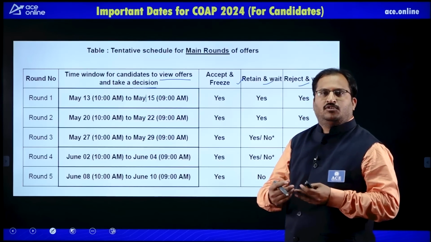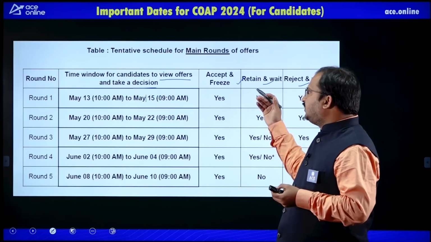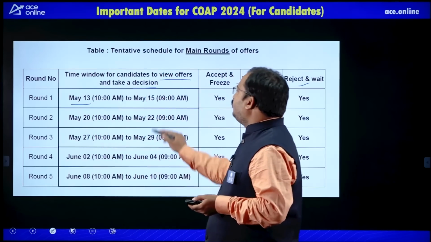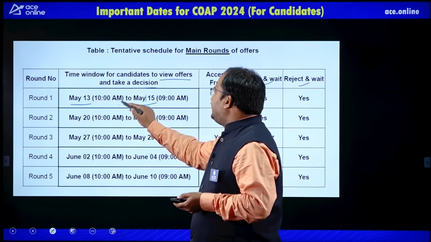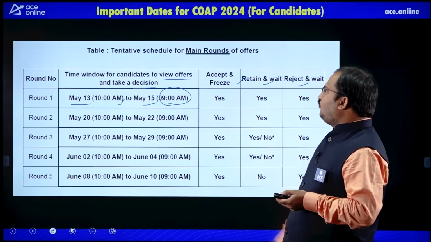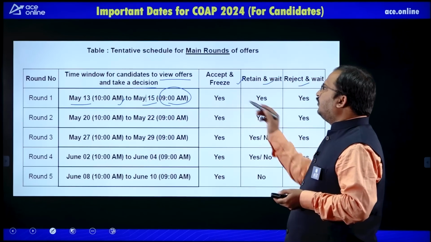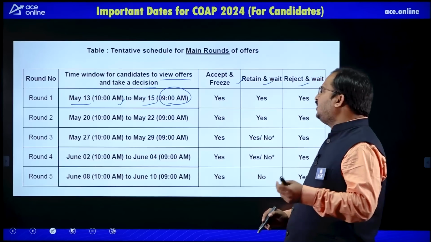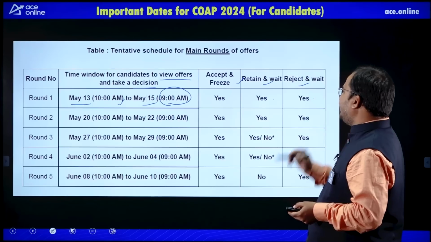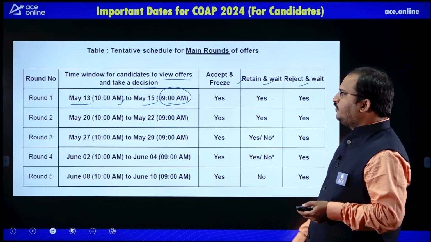Previously I told you about all these three options clearly. Round 1 will be from May 13th 10 am to May 15th 9 am. Here you will have a choice of three options: accept and freeze, retain and wait, and reject and wait also will be there.